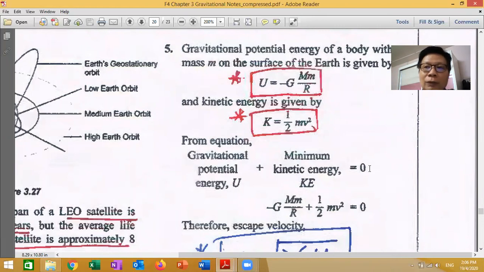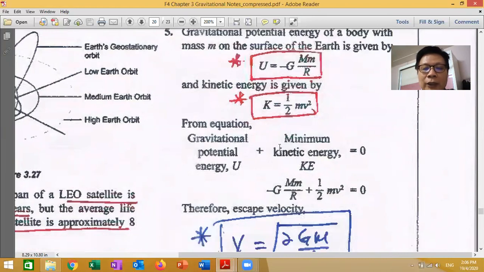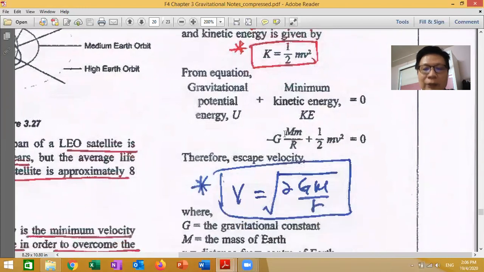So when total energy is 0, it will always remain 0. So we apply this principle of conservation of energy formula and put this equal to 0. When you total up and solve this equation, we get this famous formula.